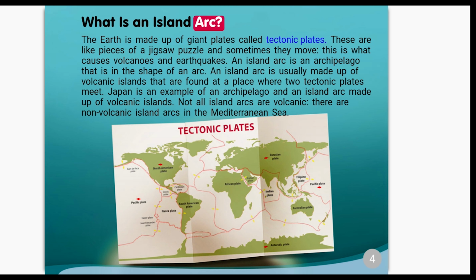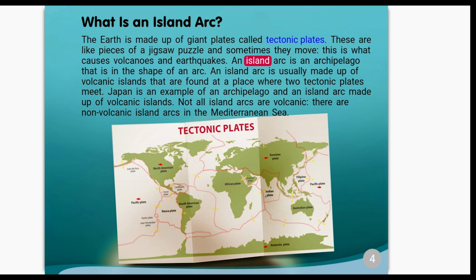What is an island arc? The Earth is made up of giant plates called tectonic plates. These are like pieces of a jigsaw puzzle, and sometimes they move. This is what causes volcanoes and earthquakes.